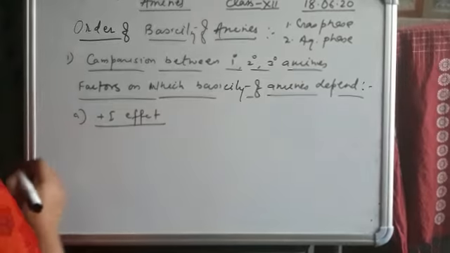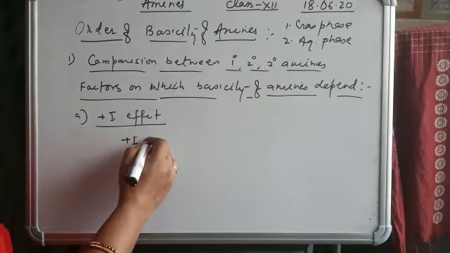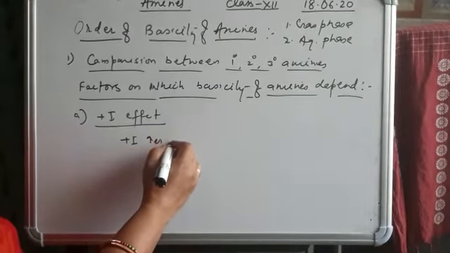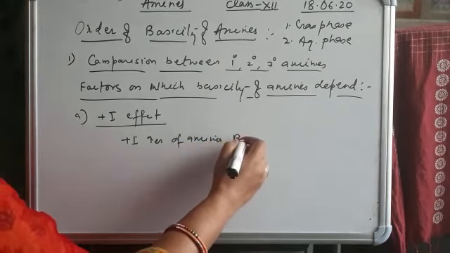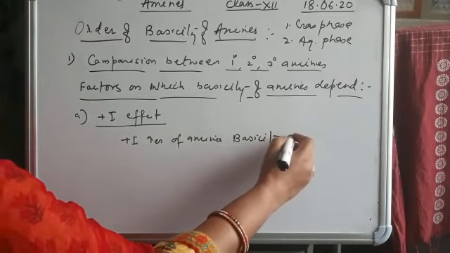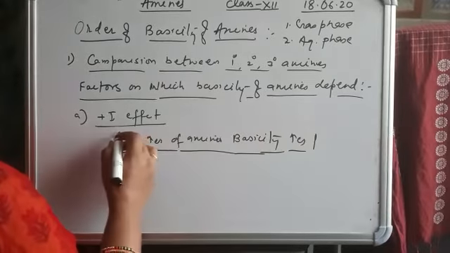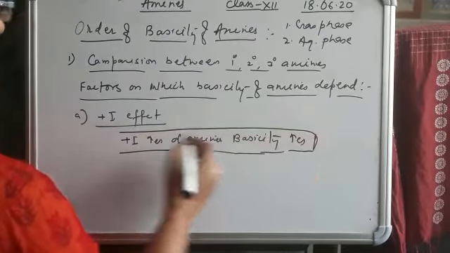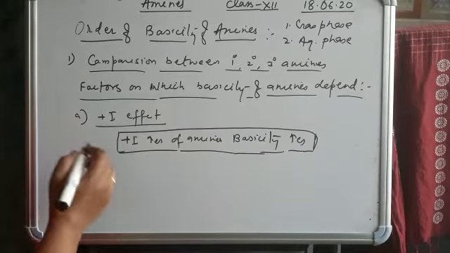As we discussed in the previous video, plus I effect increases the basicity of amines, and a plus I group is an alkyl group. The presence of an alkyl group increases the basicity of amine.